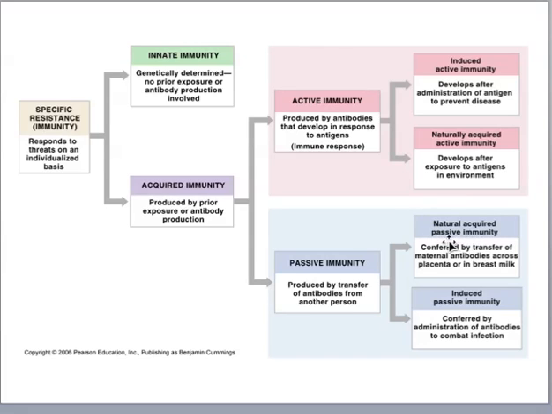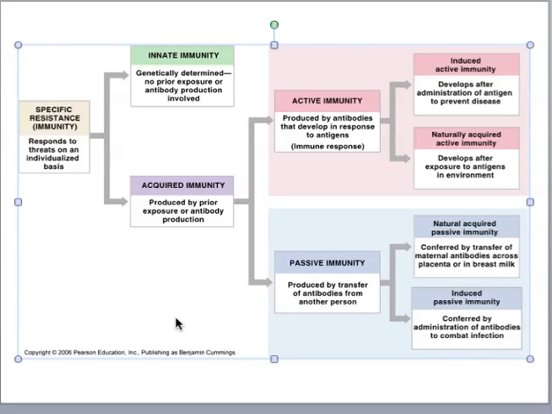That's acquired because the child is acquiring it from the mother. Another way is called induced passive immunity, when antibodies are given by injection to another person to combat an infection.